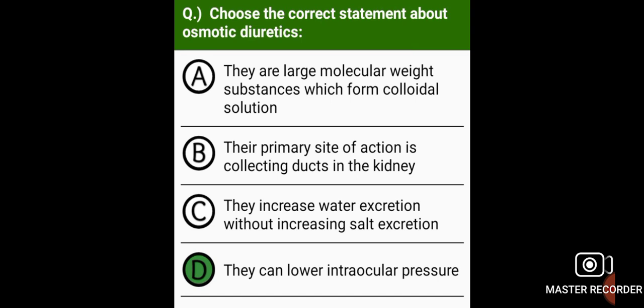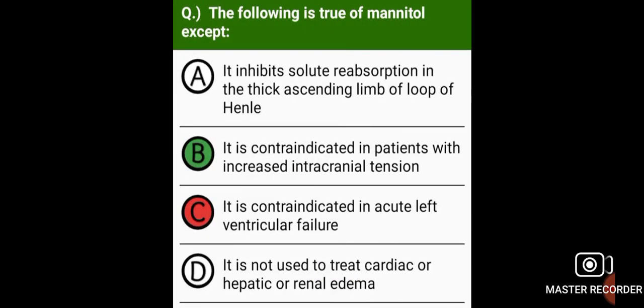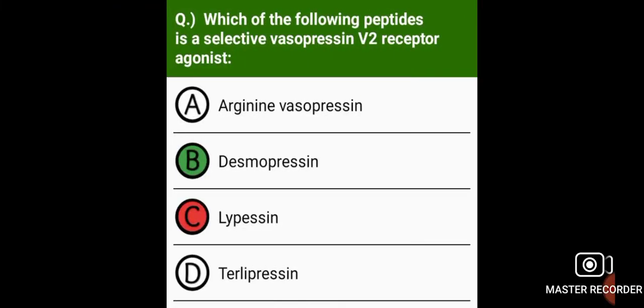Choose the correct statement about osmotic diuretics. They can lower intraocular pressure. The following is true of mannitol except it is contraindicated in patients with increased intracranial tension. Which of the following peptides is a selective vasopressin V2 receptor agonist?